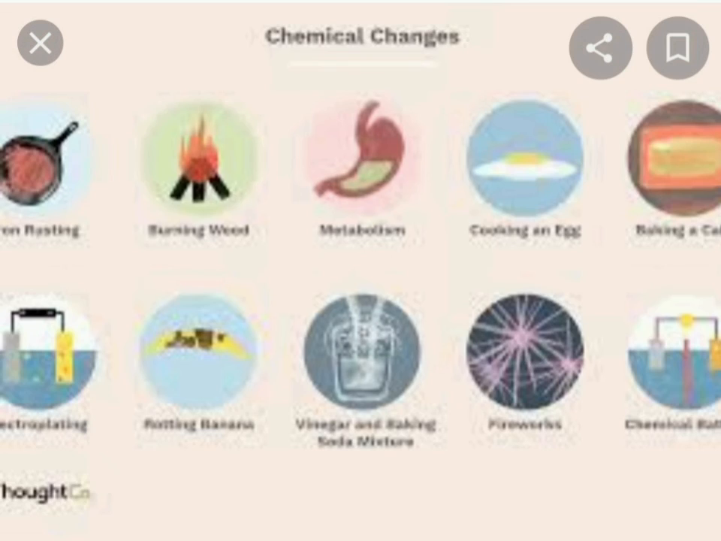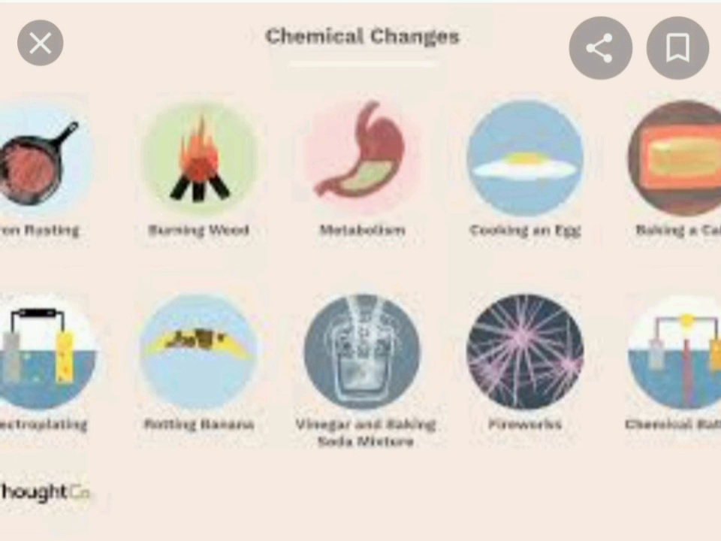Now chemical change. What is a chemical change? A permanent change in which a new substance is formed. Unlike physical change, a chemical change cannot be reversed. Chemical changes are permanent.